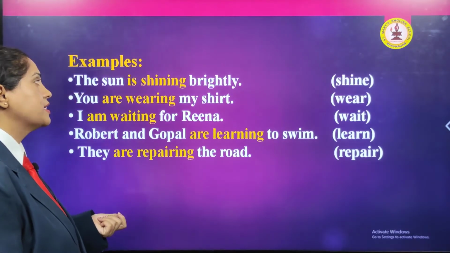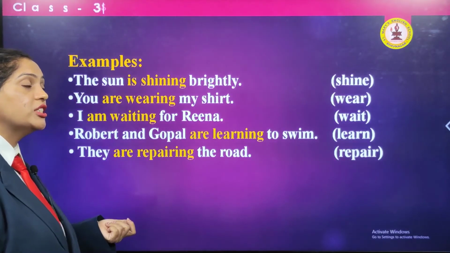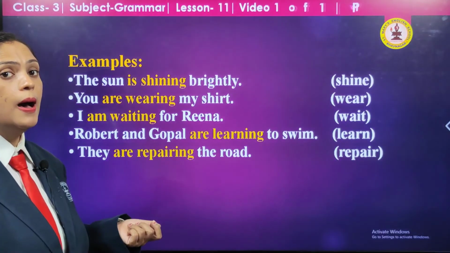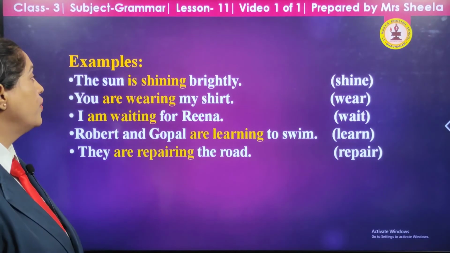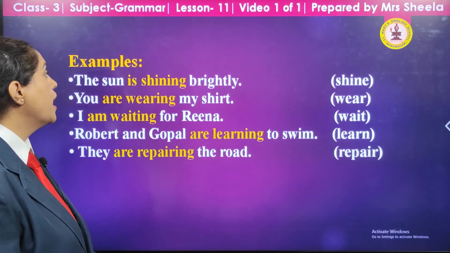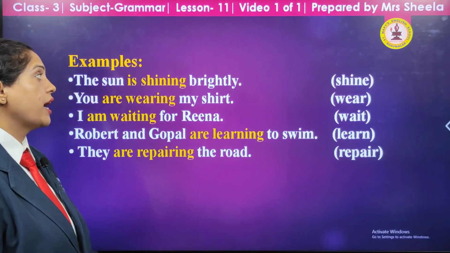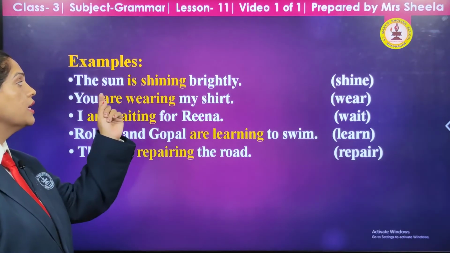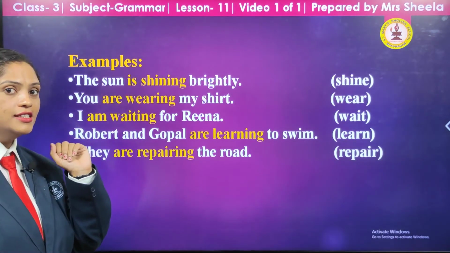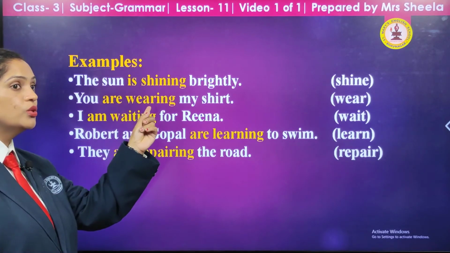Some examples where we change the word into a present continuous word. The first sentence is the sun is shining brightly. So, the word shine is changed into shining.